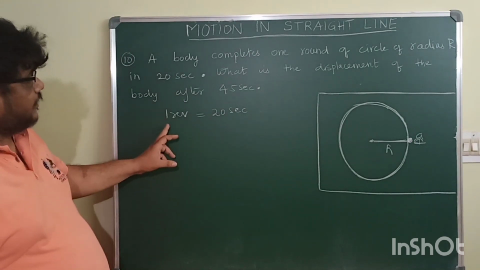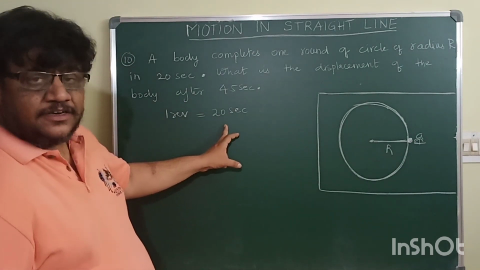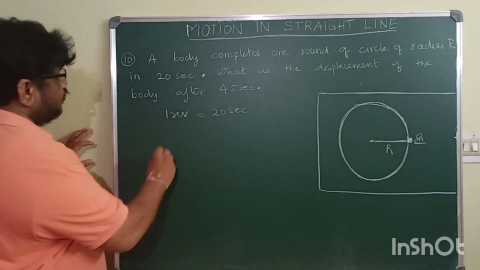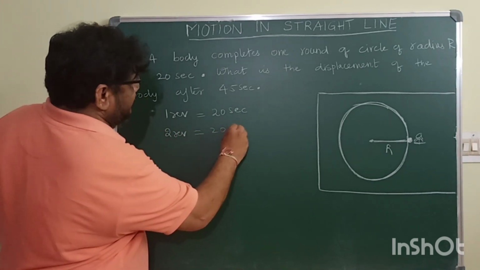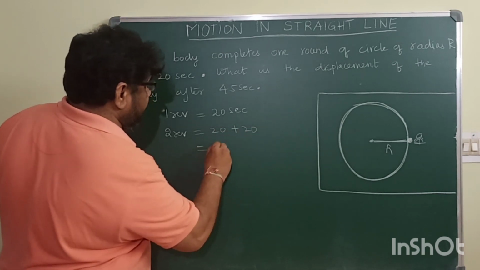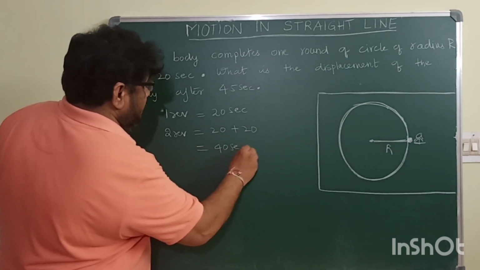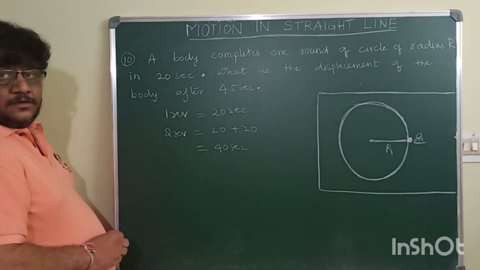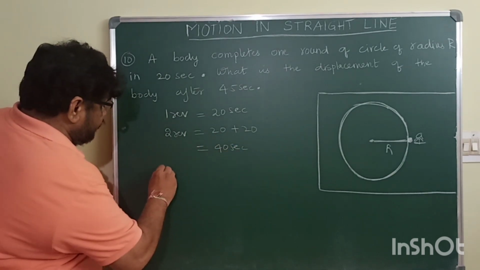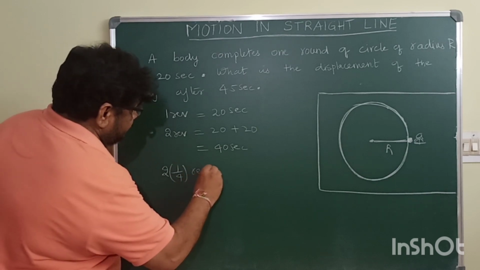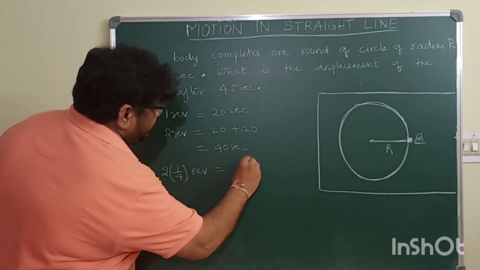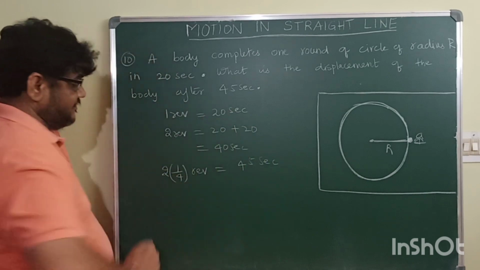So, to complete one revolution, the person is taking 20 seconds. To complete two revolutions, the person will take 20 plus 20, which is equal to 40 seconds. To complete two and a 1/4 revolutions, the person will take 45 seconds.